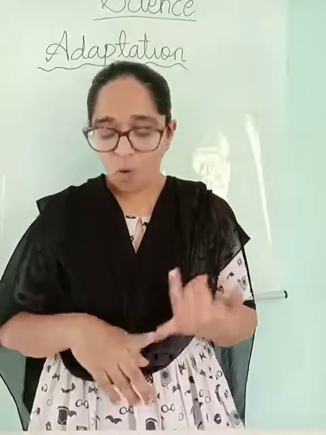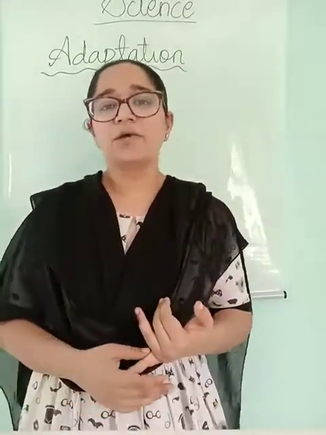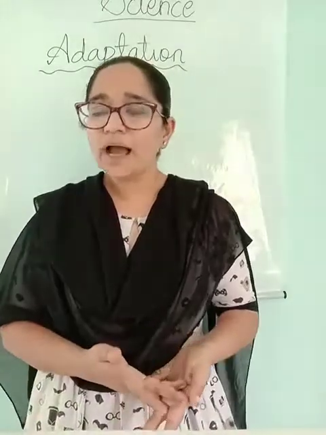Mistletoe and cuscuta are the plants that grow on other trees, other plants, and they take up their nutrition. So in this way we finish the explanation of chapter number 2 as well. I want you to read the chapter thoroughly, and I have sent you the PDF earlier. With the help of that, complete your notes. Also the textbook exercise. Read the chapter and see if you can do the exercises yourself. The exercises in the textbook and whatever notebook work I have sent you, you have to finish in the notebook itself. Okay, that's all.